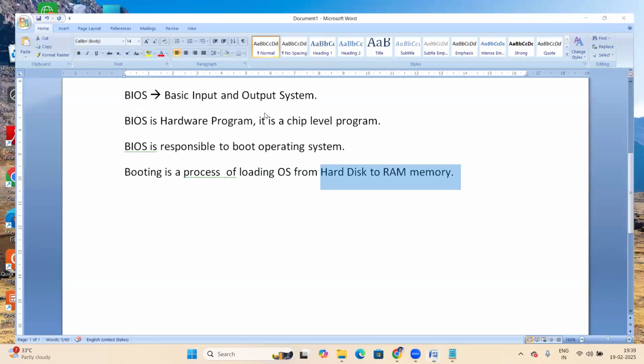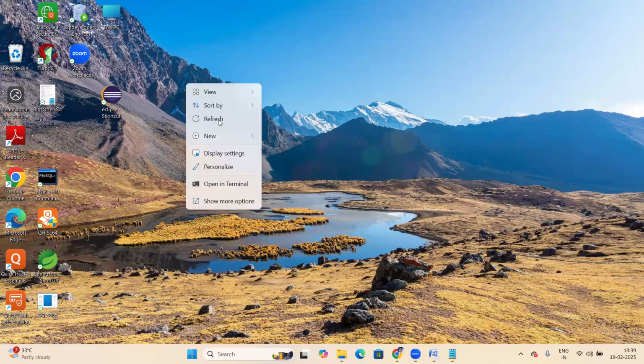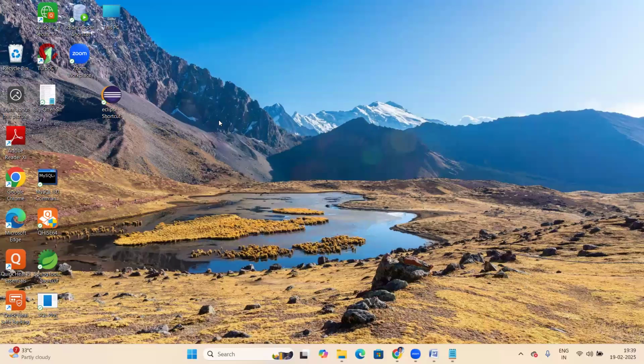Now this OS, the Windows OS, runs inside the RAM memory. See, everything happens inside the RAM memory only here. So the OS runs in RAM memory, and on top of the OS, everything will be running.